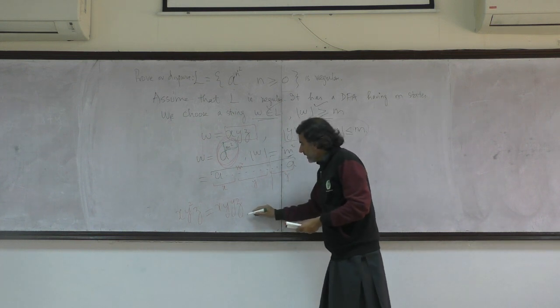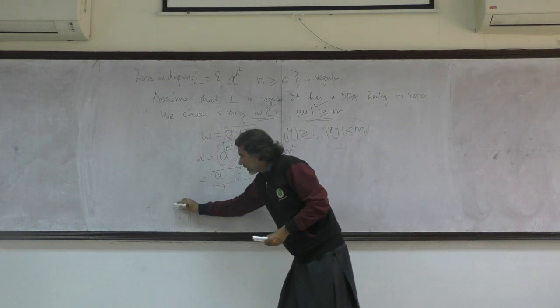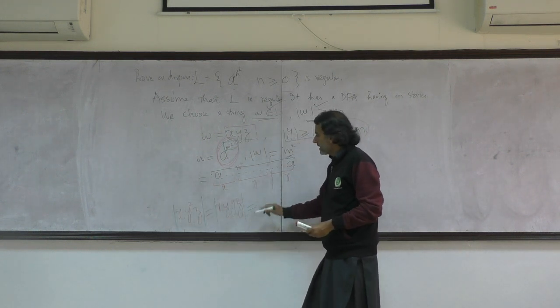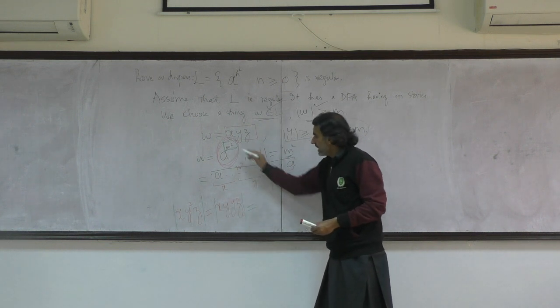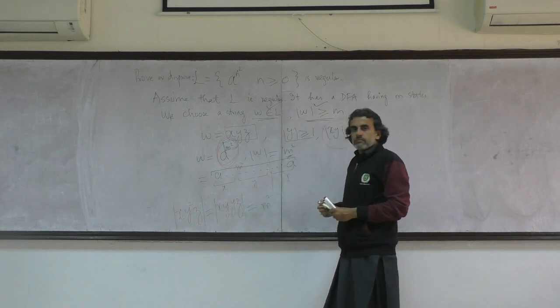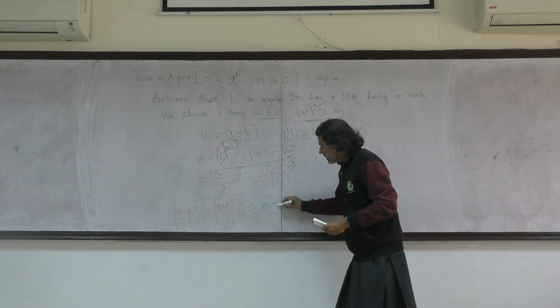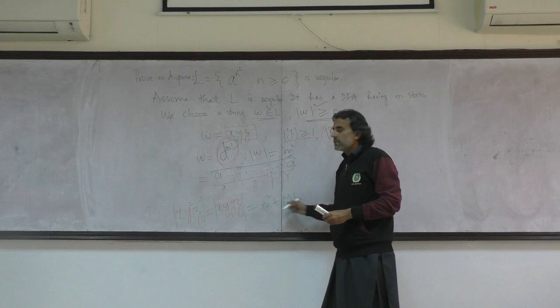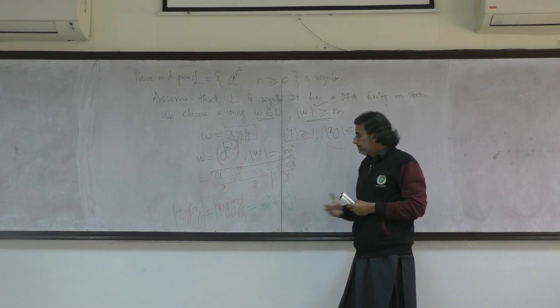So if I put the coordinate over here, the length of this string is exactly: X, Y, Z had the length M square, plus the length of one Y that has been added.